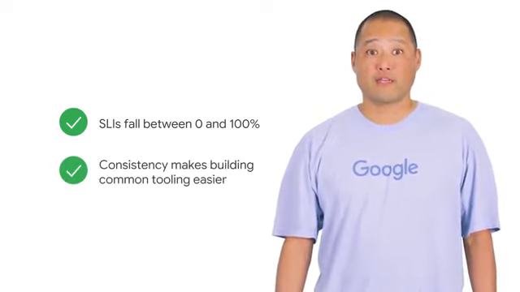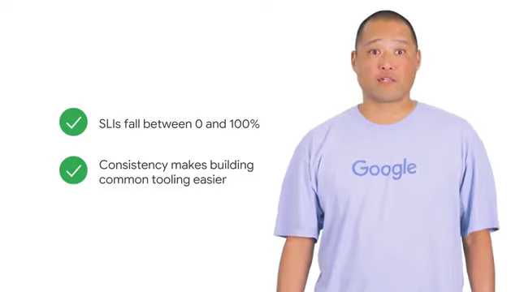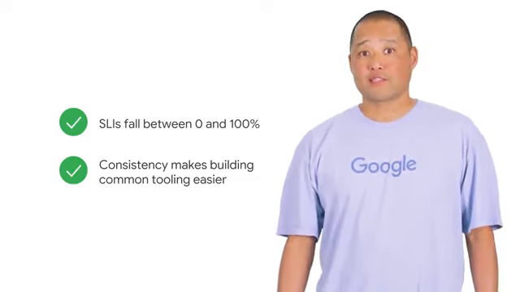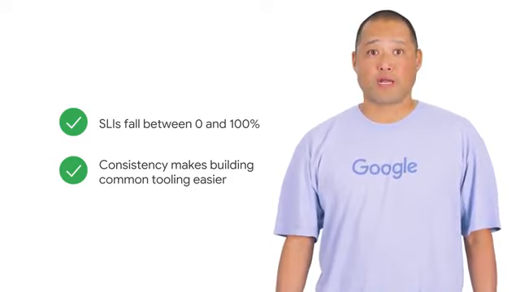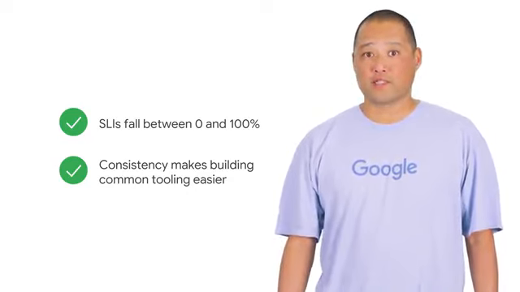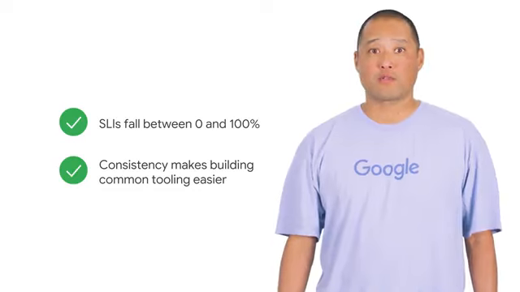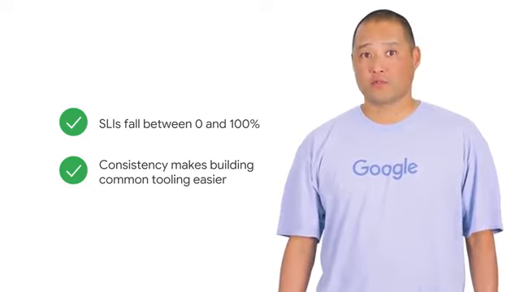Second, your SLIs have a consistent format, which can serve as an interface for abstraction. Consistency allows common tooling to be built around your SLIs. Alerting logic, error budgets and calculations, and SLO analysis and reporting tools can all be written to expect the same inputs: good events, valid events, and your SLO threshold.